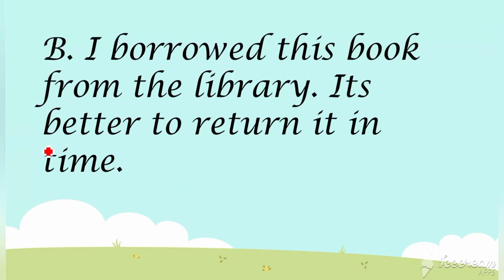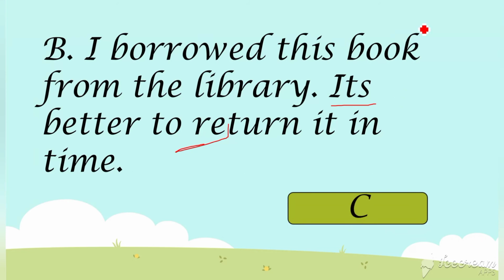I borrowed this book from the library. It's better to return it in time. So here it is given. Is it showing any possession or contradiction? It is contradiction. It is better to return it in time. That's the correct thing that should come here.